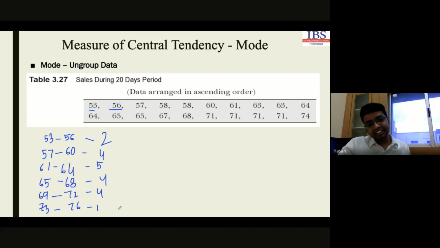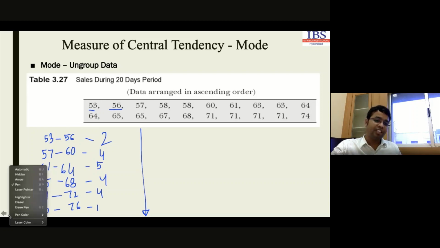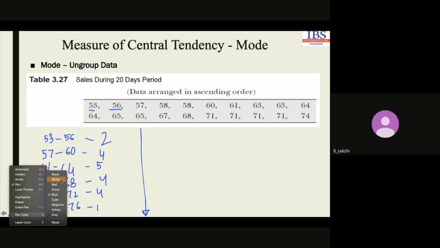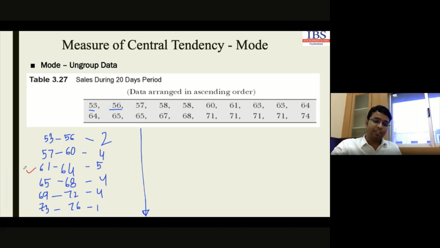If our data set is in this form, then we have to calculate the mode. How do we calculate? In the case of mode, decile, quartile, percentile, we have to identify the modal class, decile class and so on. So in this case, we have to identify the class which has the maximum frequency. Which class has the maximum frequency here? 61 to 64 has the maximum frequency. So this will be our modal class. The class having maximum frequency will be our modal class.